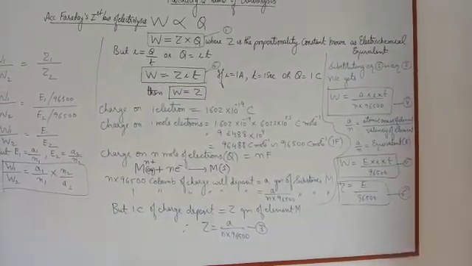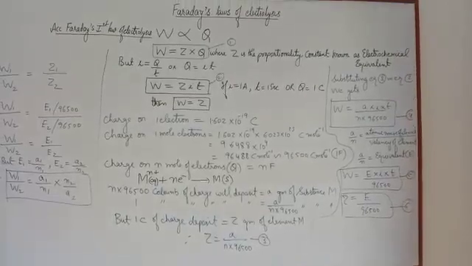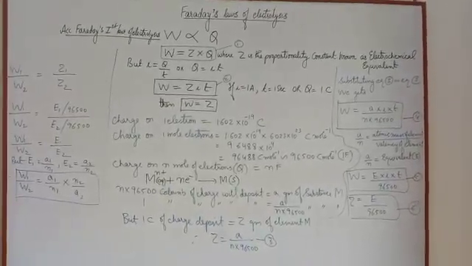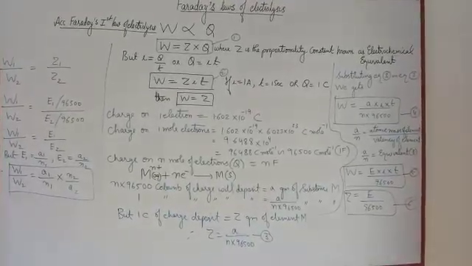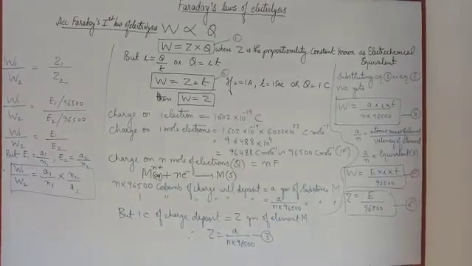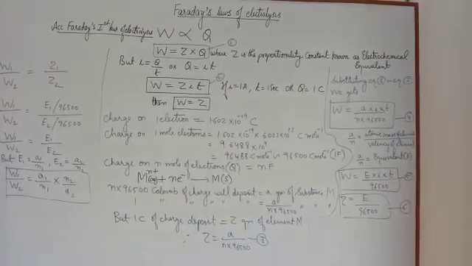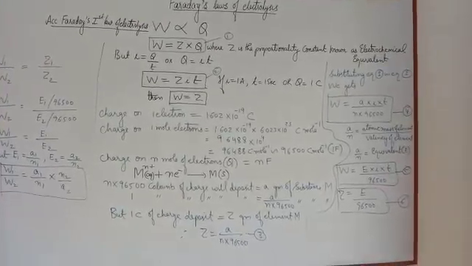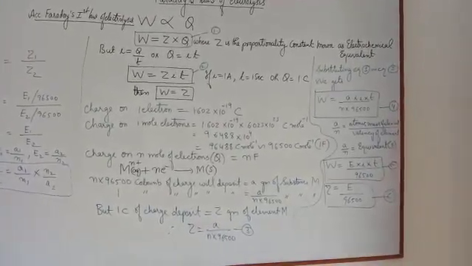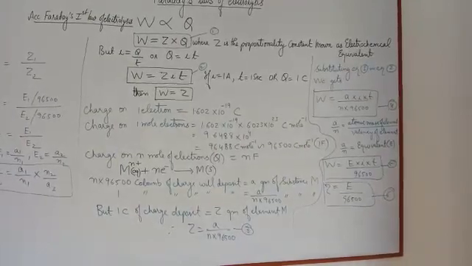Substituting equation 3 in equation 2, we get W is equal to A upon n into 96500 multiplied by I into T, where A is the atomic mass of the element M, n is the valency, I is the current, and T is the time in seconds.